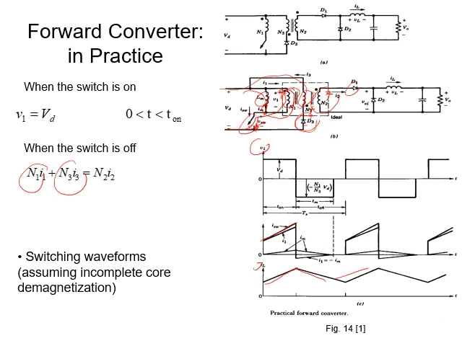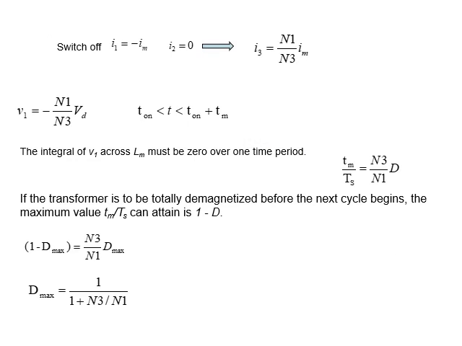N1 and N3 here are both together, and the two currents will equal I2. We know from the principle that N times I equals N times I for the primary and secondary of a normal transformer, but here the third winding N3 will be added to N1. Now when the switch is off, the current I1 will be equal to I minus I magnetizing, because I explained it. This is the inductance and this is N1. The current here will rotate in the opposite direction, so it will be minus.